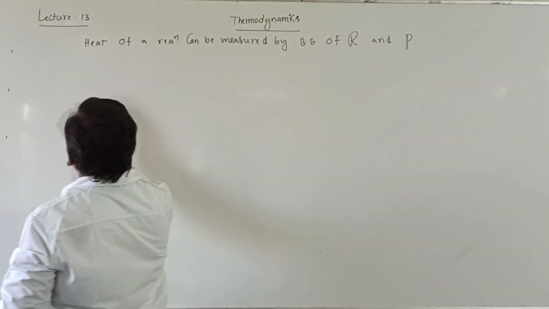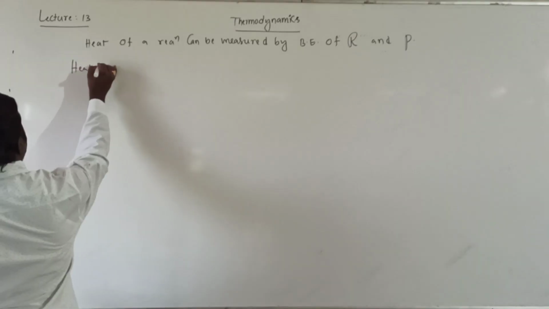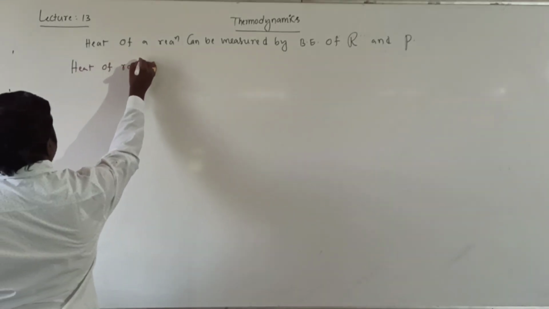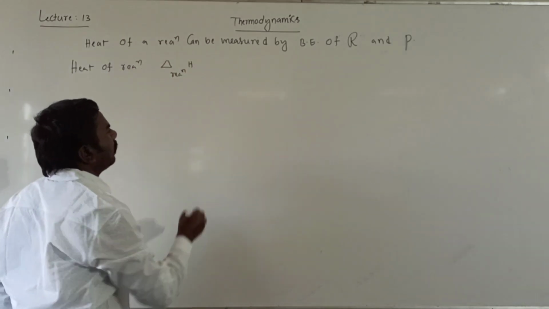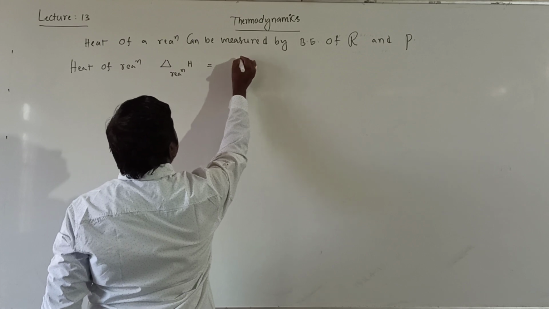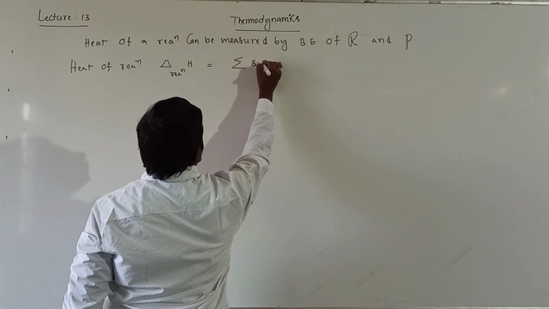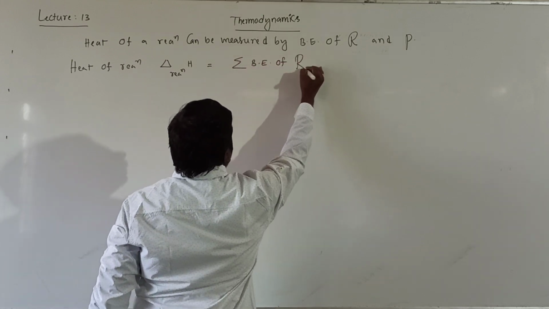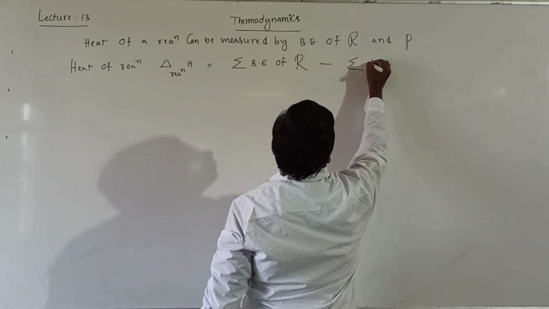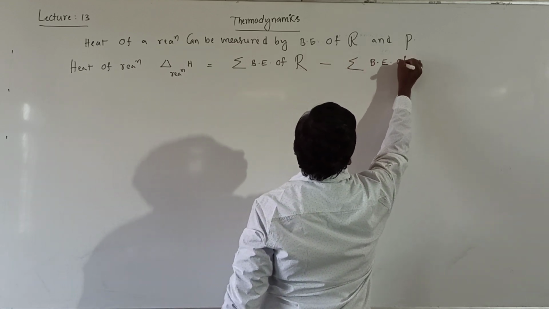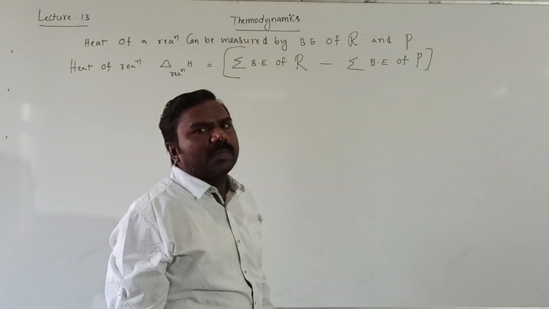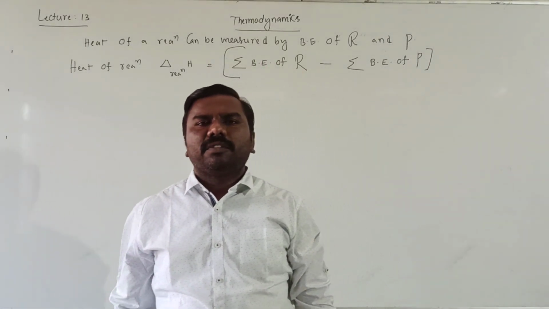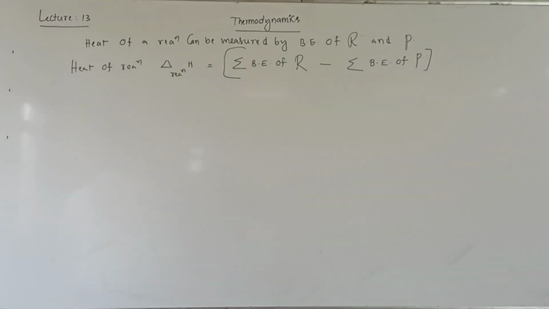The formula is heat of reaction, which is nothing but delta H R, equal to the sum of the bond enthalpies of reactants minus the sum of the bond enthalpies of products. It is the formula.